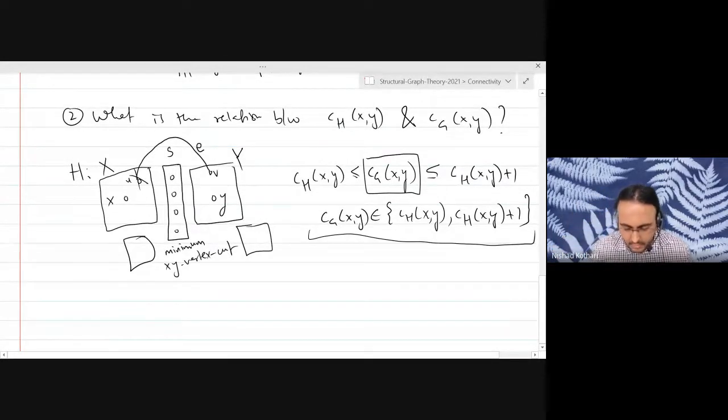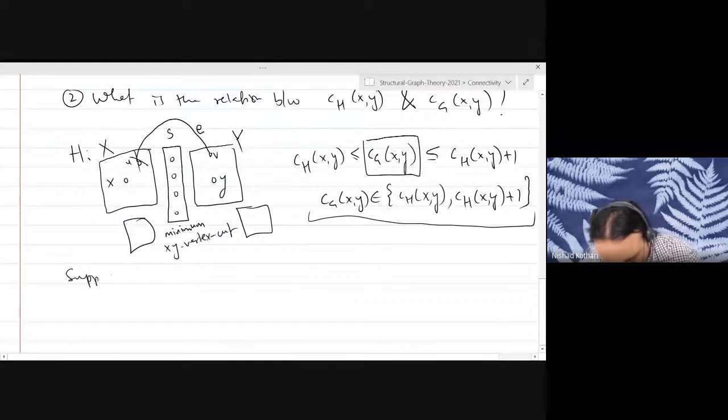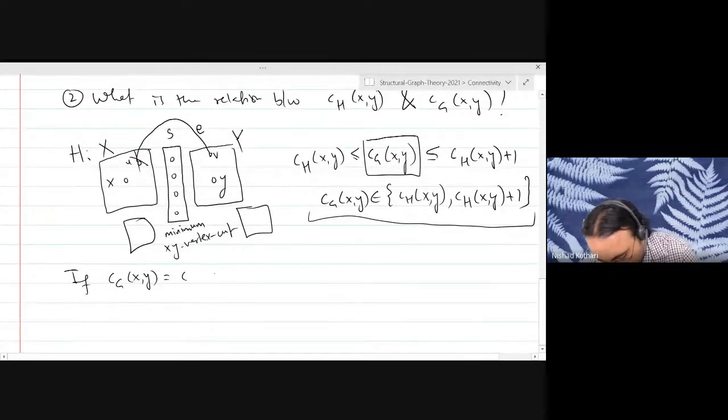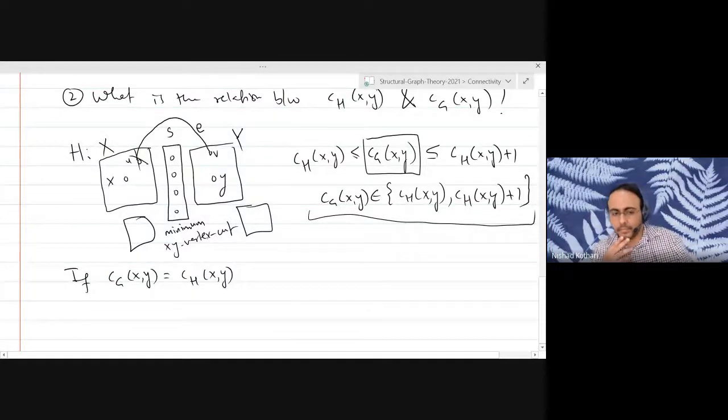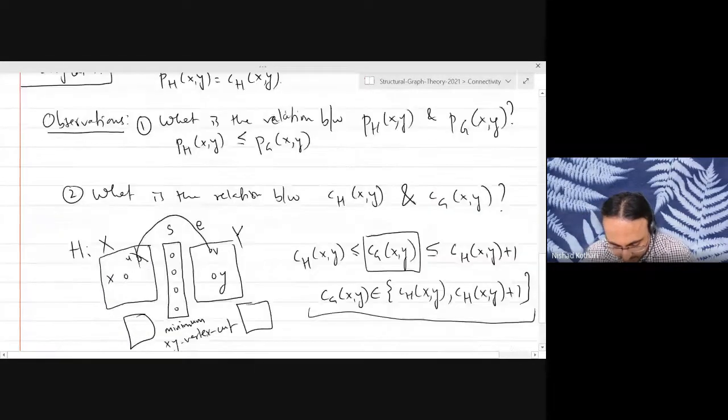Okay. So let us suppose that these two quantities were equal. Suppose that, or maybe let me write if, the number of vertices in the minimum cut XY in G is the same as that in H, right? And what is this quantity? You might remember we call this quantity K, right? That is our K. CGXY is K.